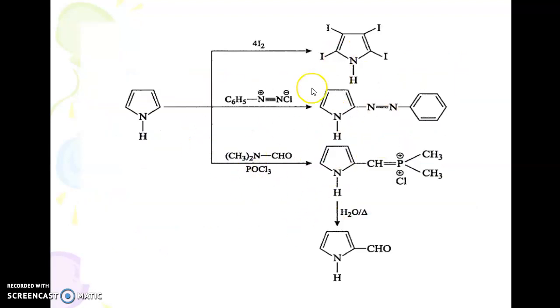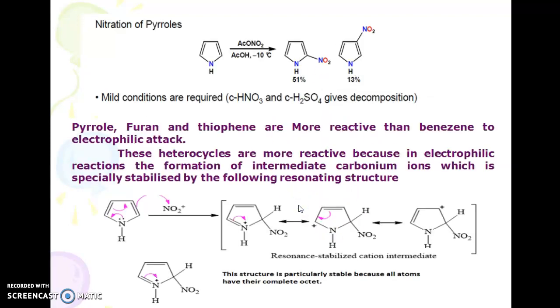These are some of the electrophilic substitution reactions of pyrrole which are given here. This is the electrophilic substitution reaction: nitration in the case of pyrrole. Nitration gives 61% of the 2-substituted product when compared to the 3-substituted product.